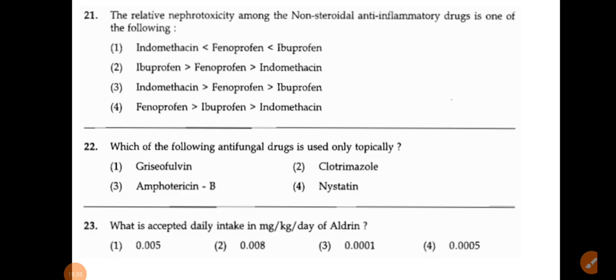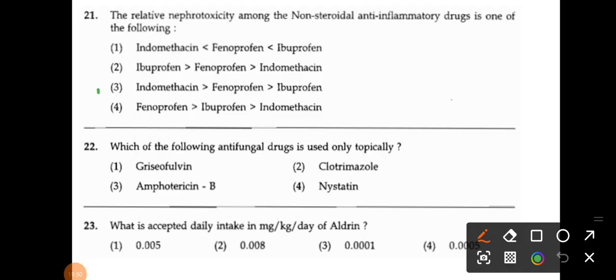Then option 3 is indomethacin greater than fenoprofen greater than ibuprofen. Okay, and then the last one, fenoprofen greater than ibuprofen greater than indomethacin. So what is the correct answer here? Question number 21, the correct answer is option number 3, right? Indomethacin has the highest nephrotoxicity among the NSAIDs.